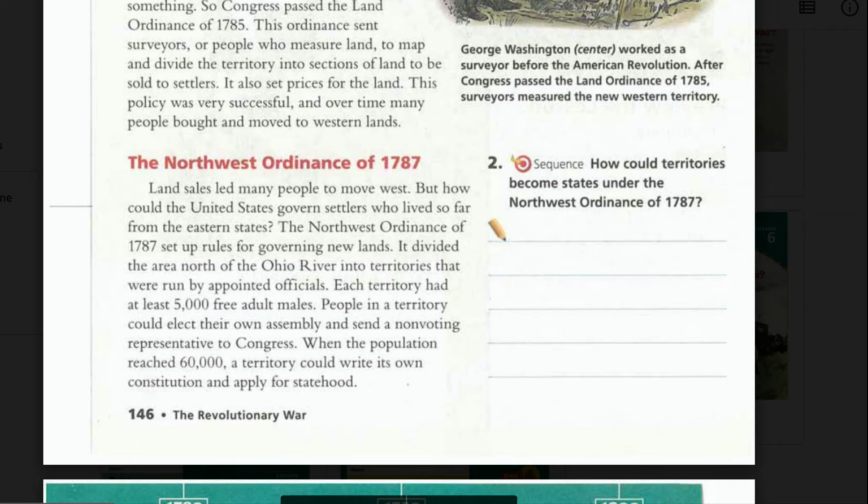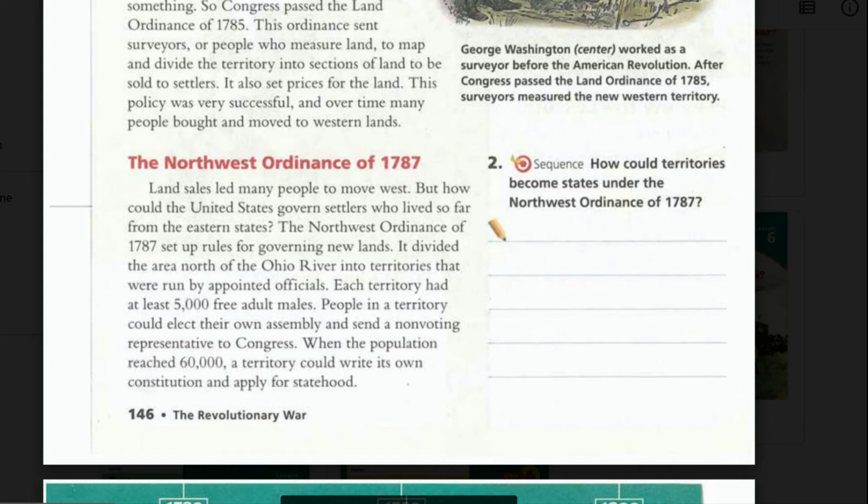The Northwest Ordinance of 1787. Land sales led many people to move west. But how could the United States govern settlers who lived so far from the eastern states? The Northwest Ordinance of 1787 set up rules for governing new lands.